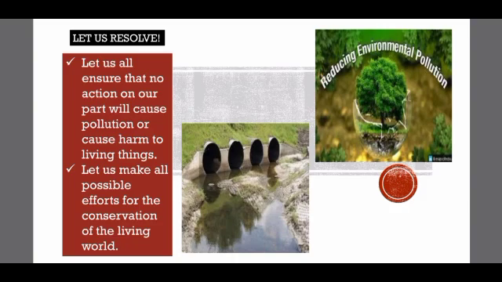We are thankful to God that God has given us birth on this earth where we can see beautiful nature and scenic beauty. So it is our responsibility that we are not going to take any actions that will harm our environment, create more pollution, or harm any of the living world on the earth. So let us make all possible efforts for the preservation and conservation of the living world, and we are not going to harm the living world on the earth.